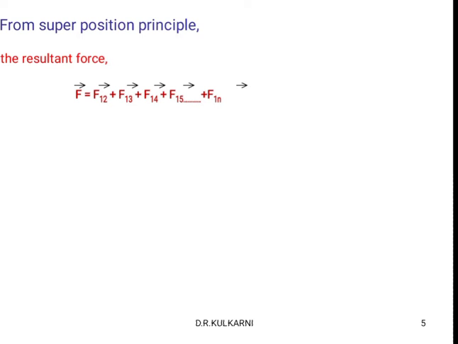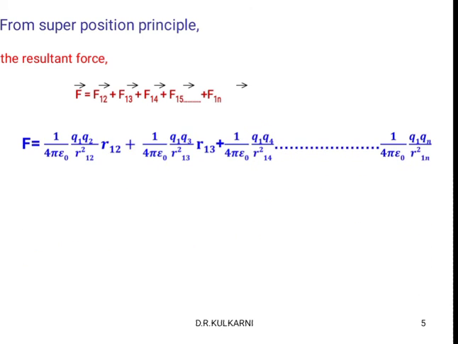If we add all these forces, then finally what we have to do? We have to substitute the values of F12, F13. So after substitution, what will we get here? F is equal to 1 divided by 4 pi epsilon naught Q1 Q2 divided by R12 square R12 cap plus 1 divided by 4 pi epsilon naught Q1 Q3 divided by R13 square R13 cap, and so on up to Q1 Qn divided by R1n square R1n cap.